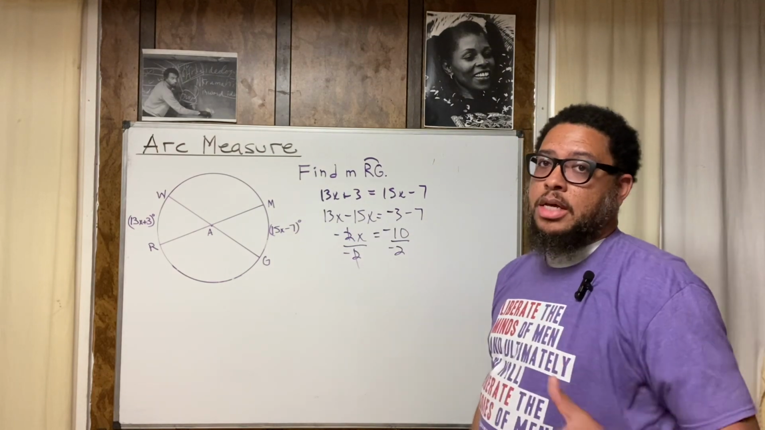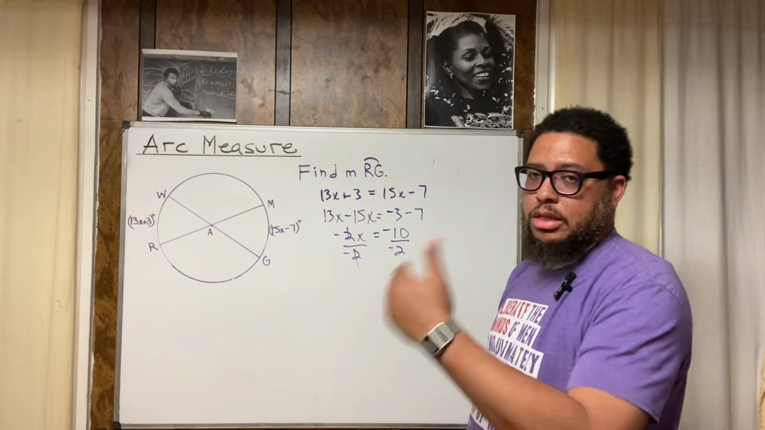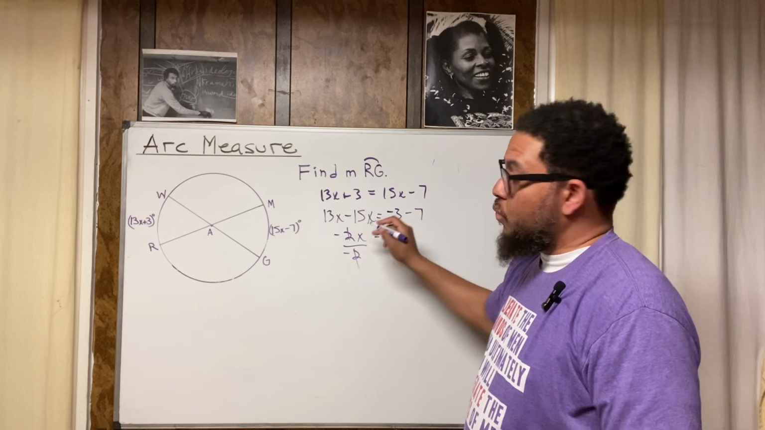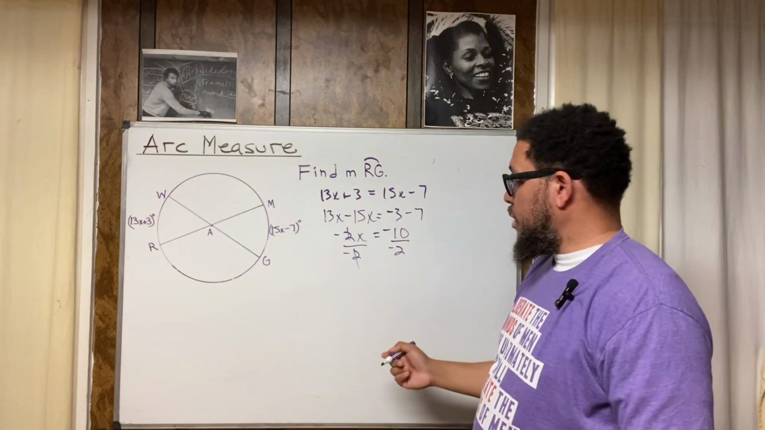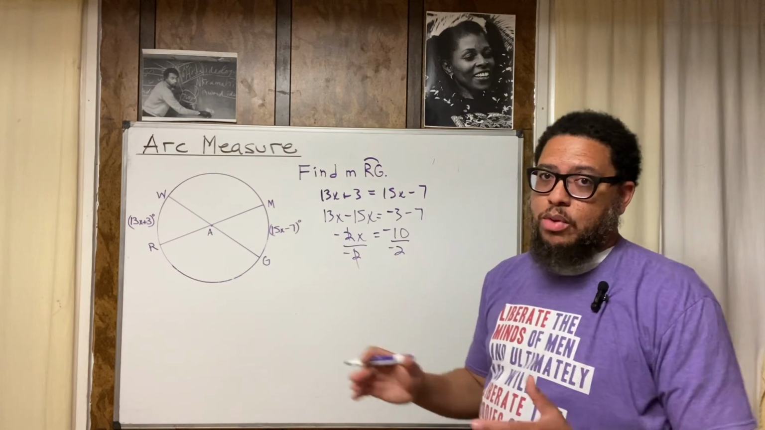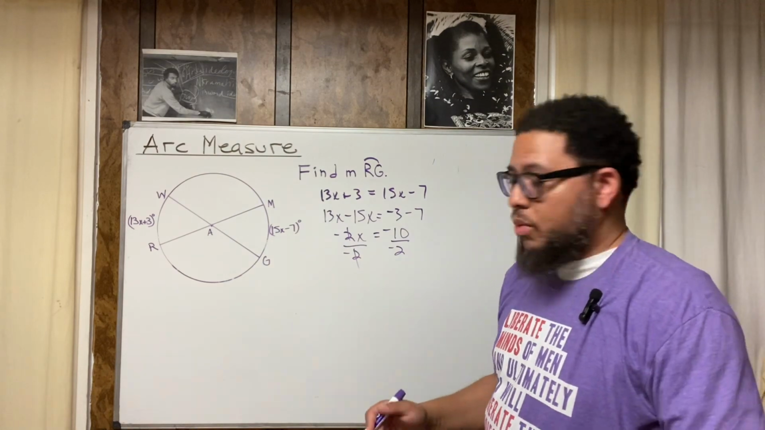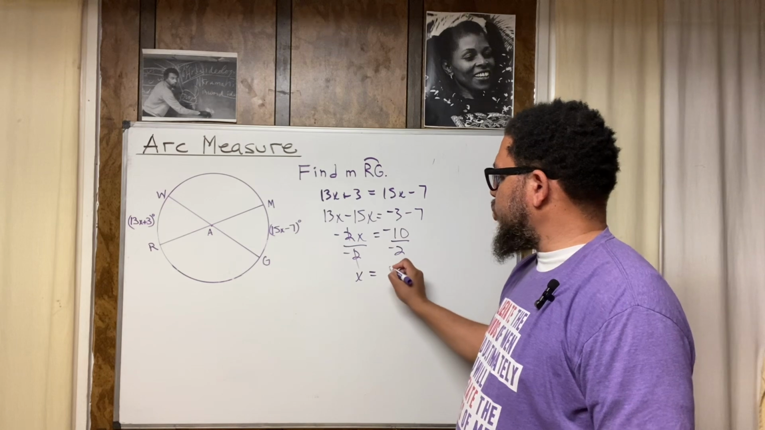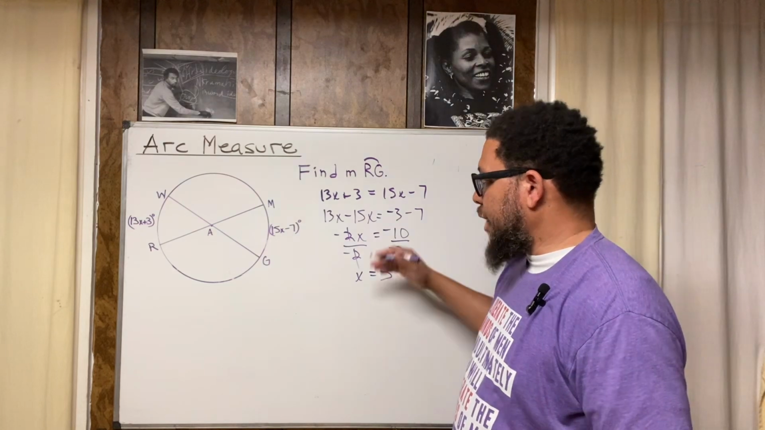I know I'm talking fast. If anything you don't catch, just hit the rewind button, just run it back. All right? Negative 2 divided by negative 2 is 1. 1x is the same thing as x, right? We got to know the language of algebra and the language of mathematics. We don't got to write 1x, but we do have to know that 1x and x are the same. So you got x, and then negative 10 divided by negative 2 is positive 5. All right, so that's what x is.